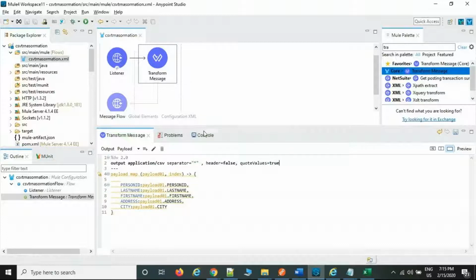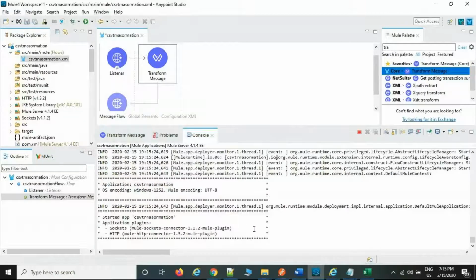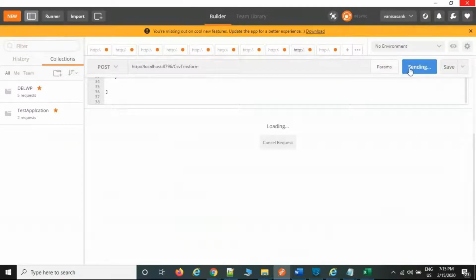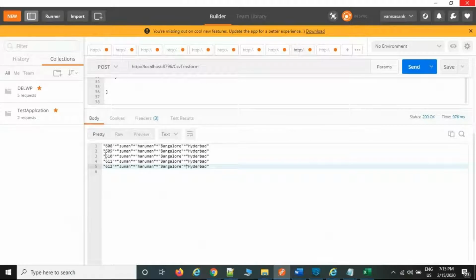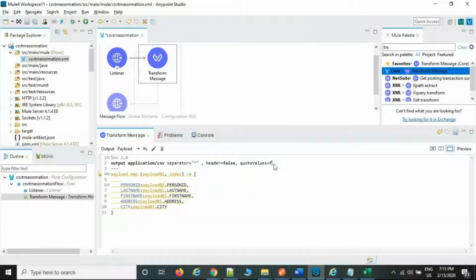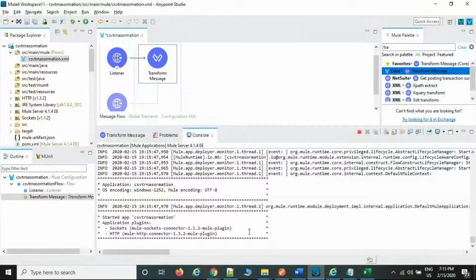Double quotes is what I'm talking about. Okay. Now it has restarted, you can see here: double quotes only, separated with comma, star, and double quotes. If you do not require quote values, by default it is false. And if you want, you can make it true as well, and you can restart the flow.